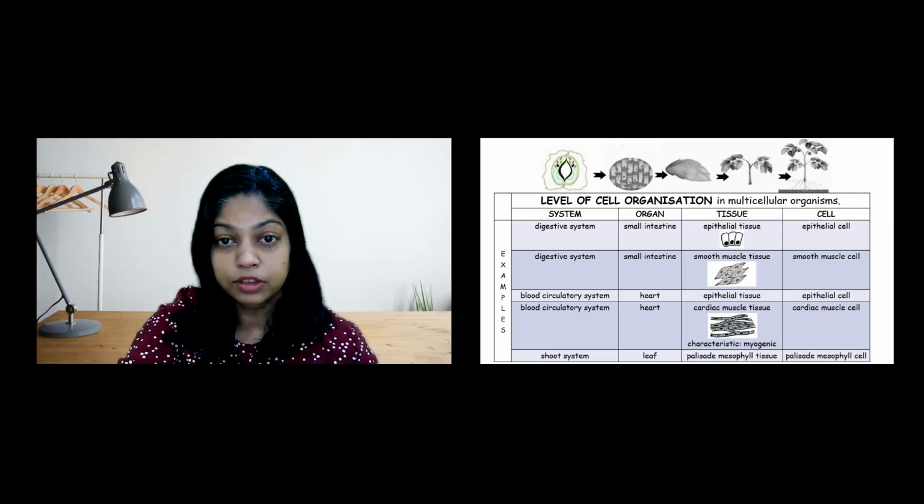An example of a system in plants is the shoot system. A well-known organ in the shoot system is the leaf. The leaf consists of various tissues such as palisade mesophyll tissue. Palisade mesophyll tissue consists of many palisade mesophyll cells.